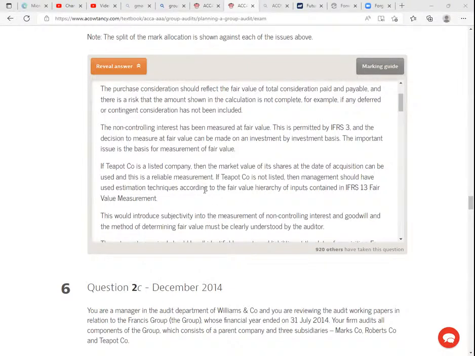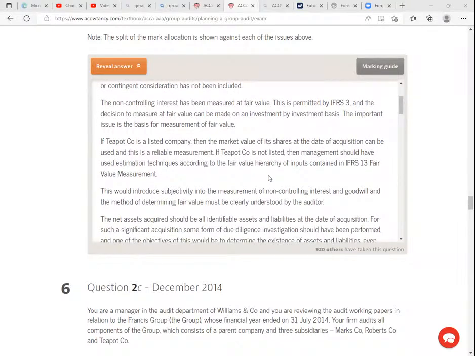And this is a reliable measurement. If Teapot Company is not listed, then the management should have used estimation techniques according to the fair value hierarchy of inputs contained in IFRS 13 fair value measurement. You can't remember this in an examination.